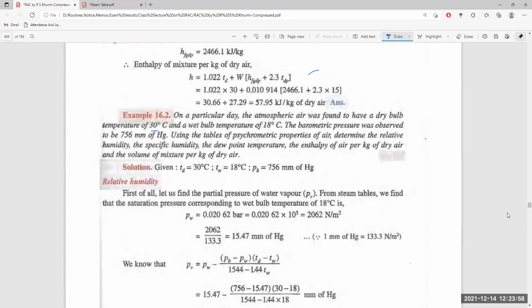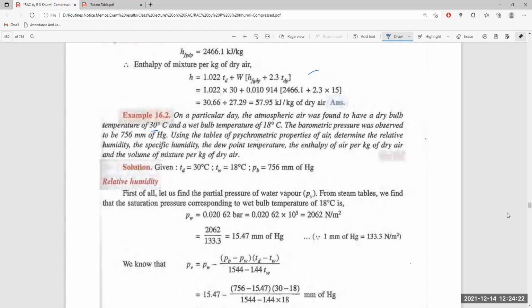Now, the barometric pressure was observed as 756 millimeter of Hg. The pressure of the dry air plus the pressure of the moisture is equal to the barometric pressure, which is 756 millimeter of Hg. The psychrometric properties of the air determine the relative humidity, specific humidity, and dew point temperature.